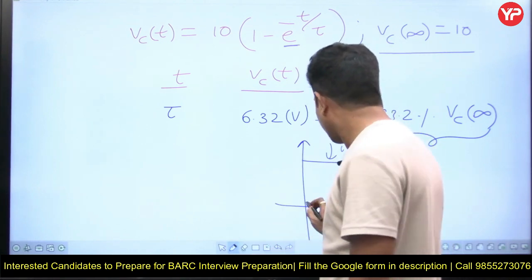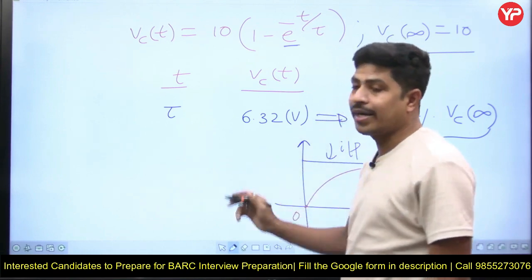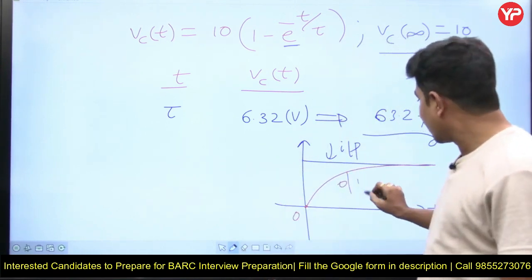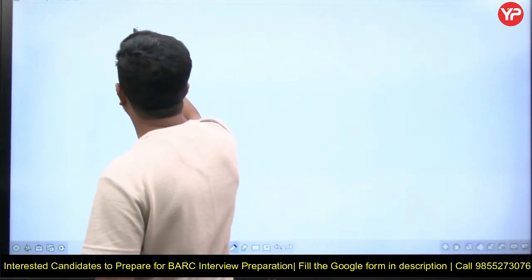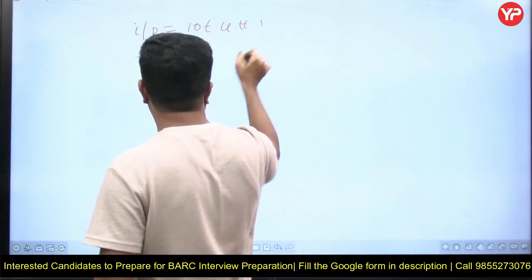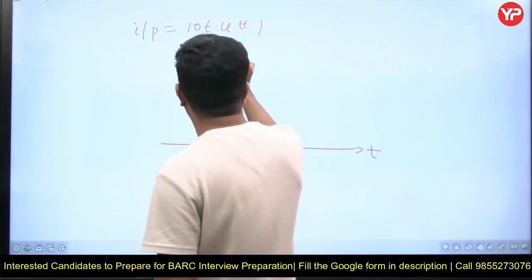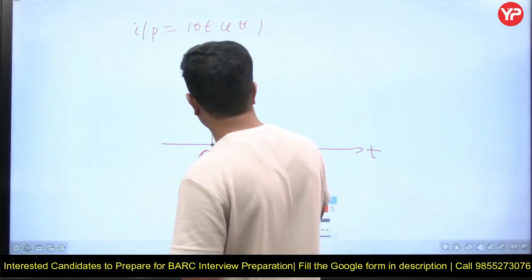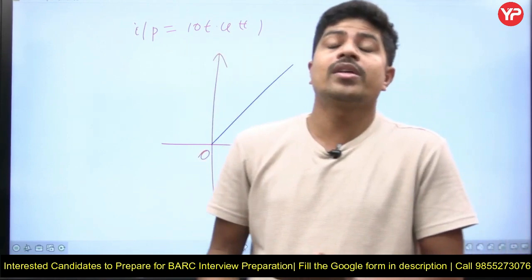Then the output will start from 0 and it rises like this. Finally it is going to settle at this output, and this is equal to 10. But if the input is equal to 10t into u of t, your input itself is unbounded, because its magnitude is going towards infinity like this. So you can't say what is its final value.